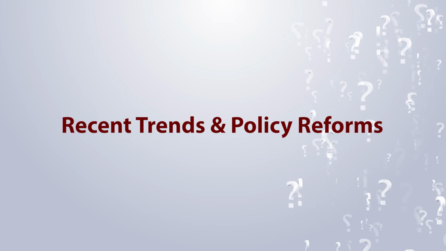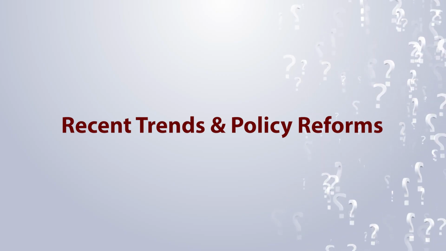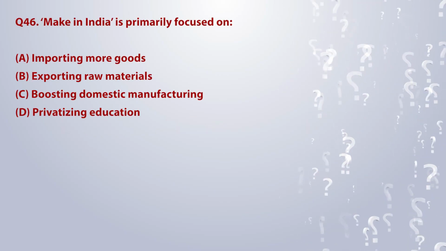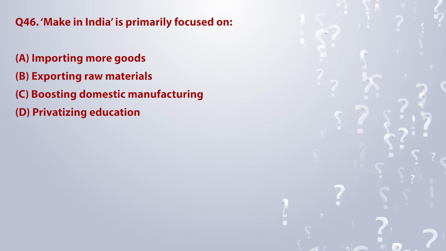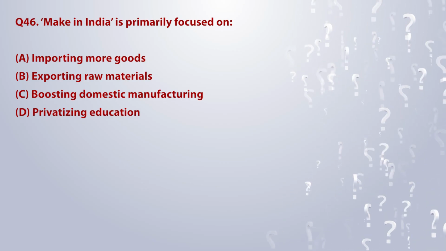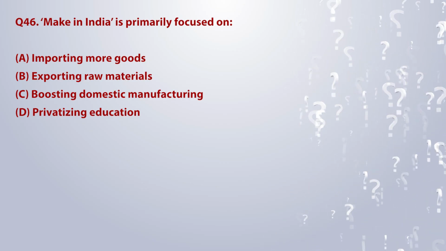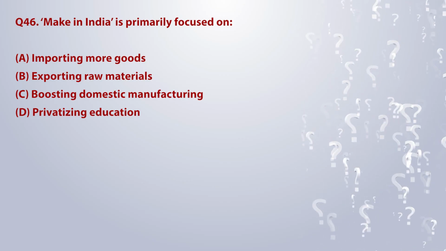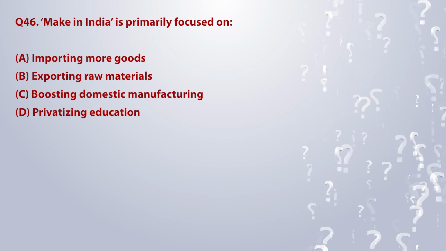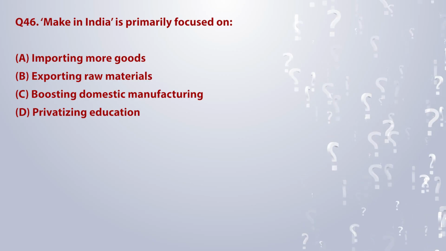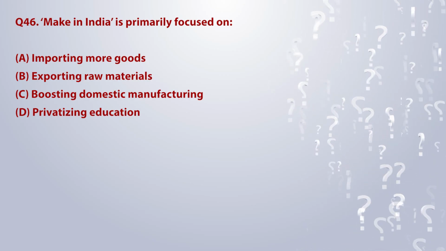Topic 8. Recent trends and policy reforms. Make in India is primarily focused on. The options are A. Importing more goods. B. Exporting raw materials. C. Boosting domestic manufacturing. D. Privatizing education.